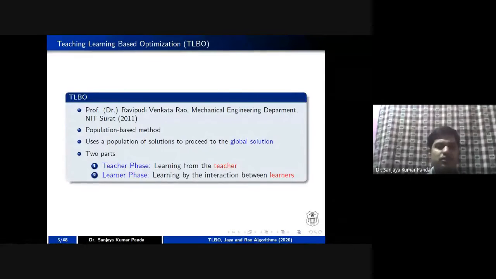So there are two parts in the teaching learning based algorithm. First one is called the teacher phase. Second one is called the learner phase, right? The first phase is nothing but classroom teaching. In classroom teaching, a teacher generally takes a class of a group of students. Maybe the batch is 40, maybe 60, or maybe 120. A student listens to the teacher's lecture and tries to upgrade his knowledge. That's why it's called learning from the teacher.